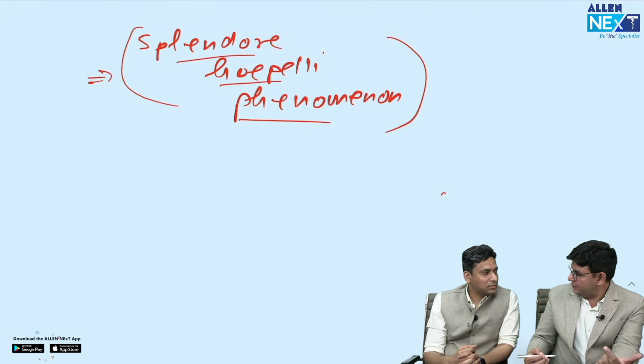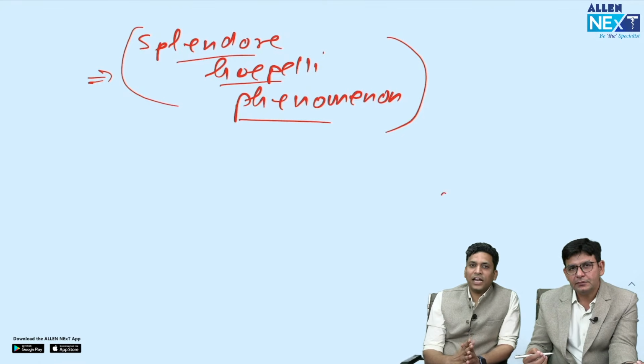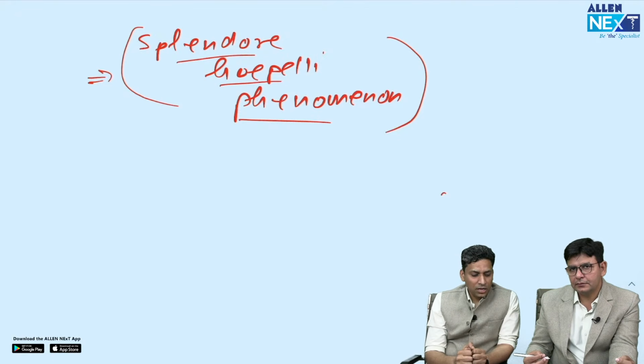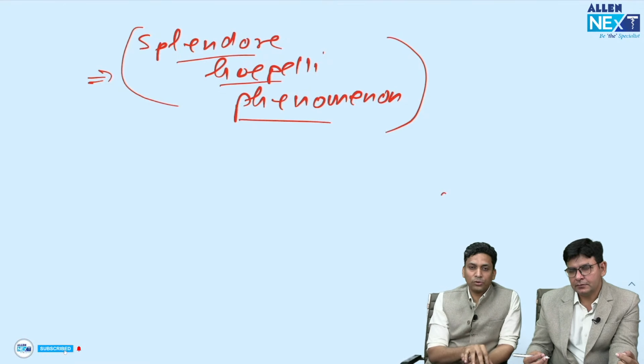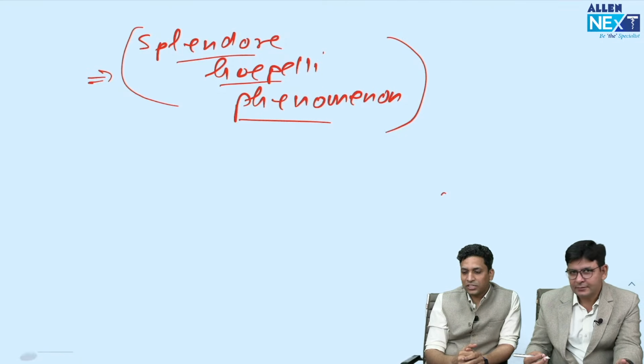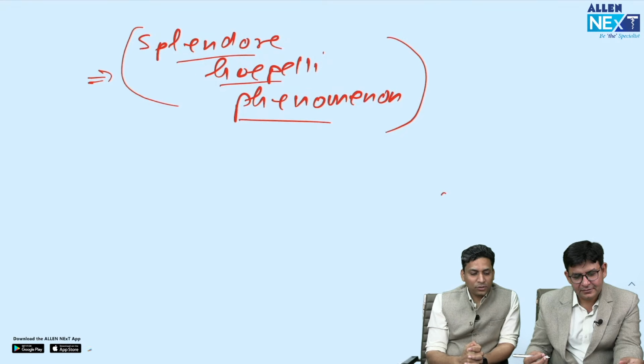And sir, what is the treatment of it? For the lymphatic variant, which is the most common variant, we treat it with itraconazole, an antifungal which is effective in this condition. But there is one more agent. I don't know how many of you know about that agent that can be used in sporotrichosis. It is very effective and still used, but the only problem is that it can lead to some thyroid related side effects. So can you just name in the chat box which agent can also be used in sporotrichosis? Generally we give itraconazole, but there is one more agent which we generally don't prefer because it can lead to thyroid related side effects. So that's why we have to monitor the thyroid levels.